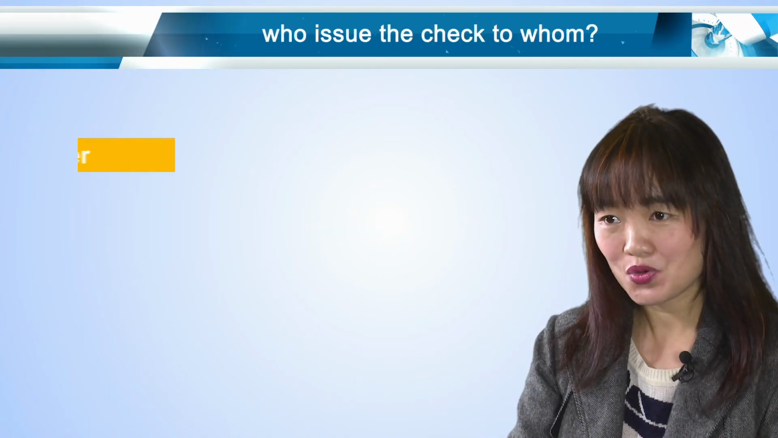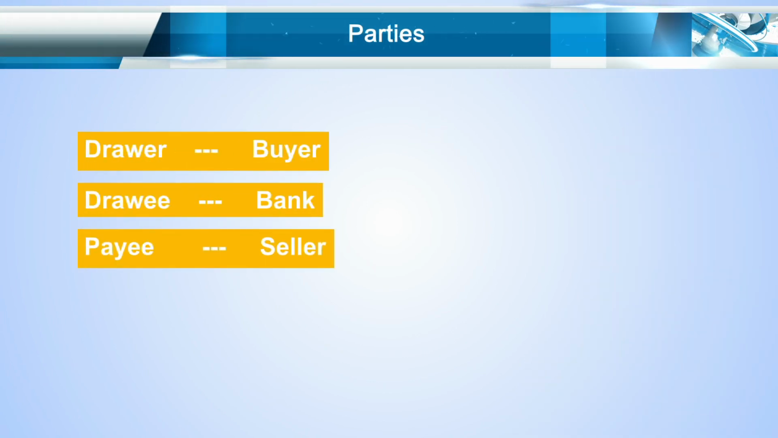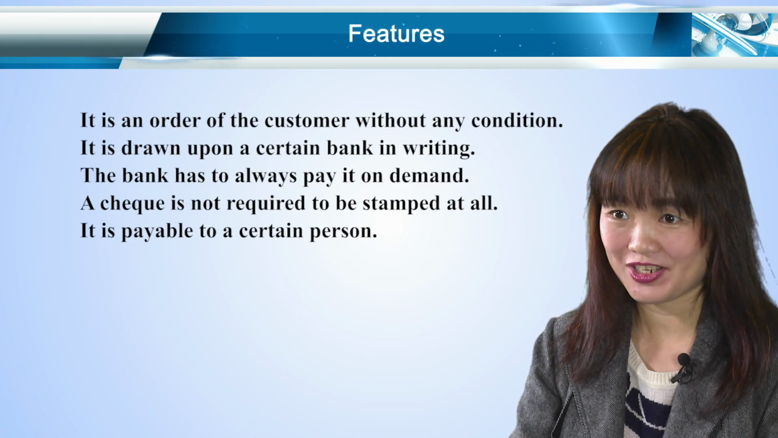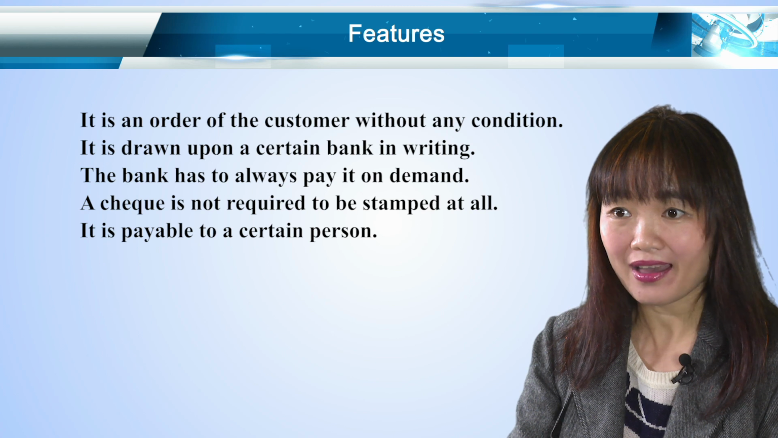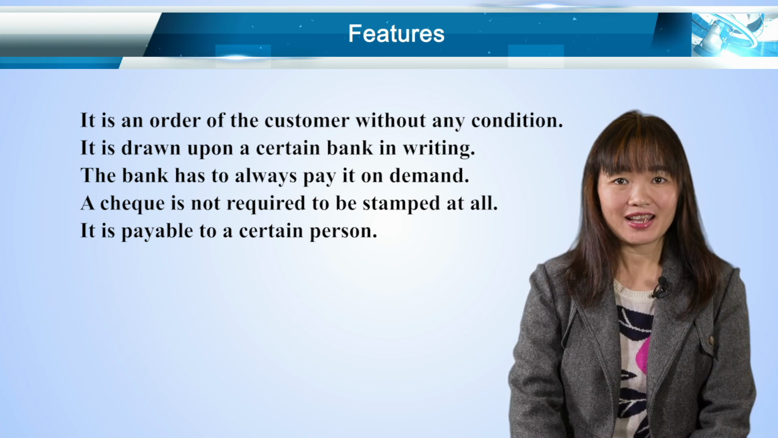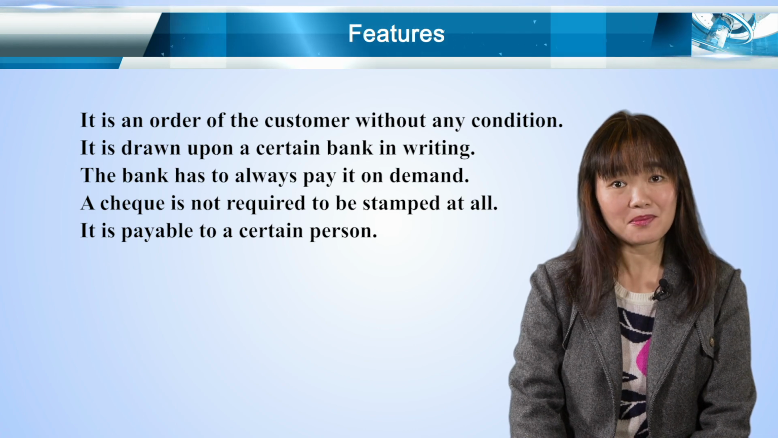Let's locate the three parties in the cheque, who are the drawer, drawee, and payee. In most cases, the drawer is the buyer, the drawee is the bank, and the payee is the seller. Then the features of the cheque can be summarized as follows. It's an order of the customer without any condition. It's drawn upon a certain bank in writing. The bank has to always pay it on demand. A cheque is not required to be stamped at all. It is payable to a certain person.